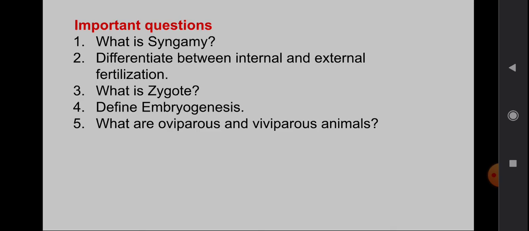Okay, so here we'll be ending the first chapter. The important questions: first, what is syngamy? Second, differentiate between internal and external fertilization. Third, what is a zygote? Fourth, define embryogenesis. Fifth, what are oviparous and viviparous animals? Have any doubt? You can ask. Thank you.